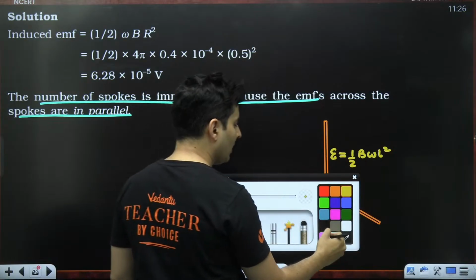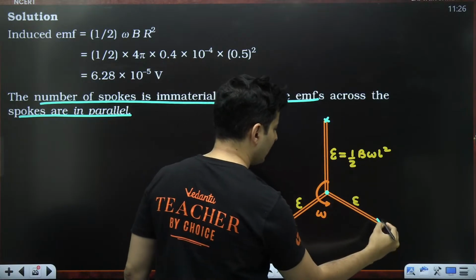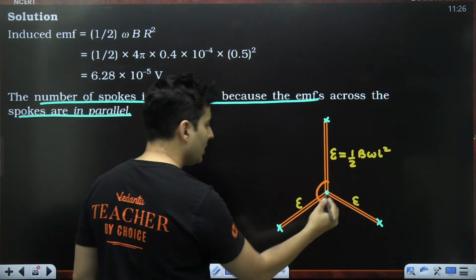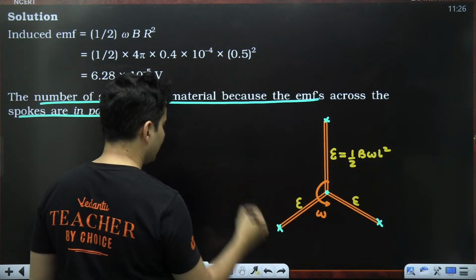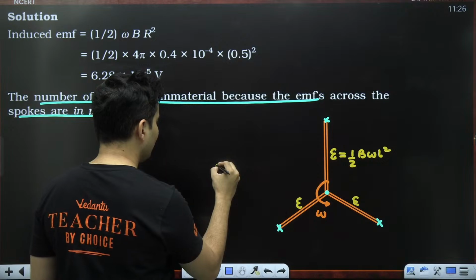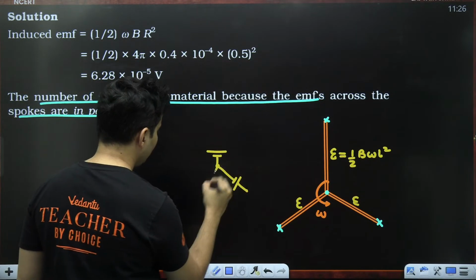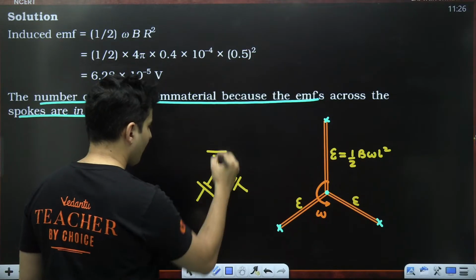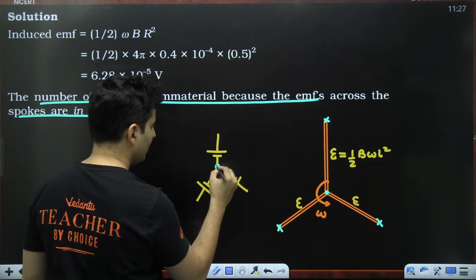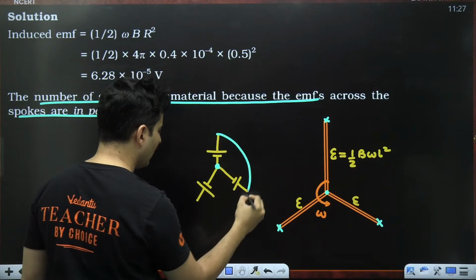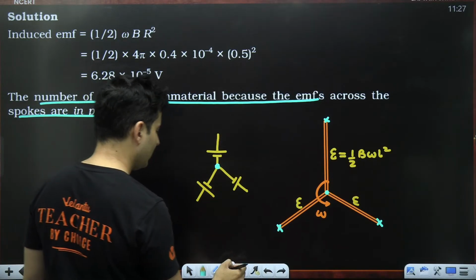So now, if you measure the EMF across this point and this point, this point and this point, this point and this point, each of them will behave like a battery but in parallel. Yes, understand this. Very, very important, guys. Each of them will behave like a battery but in parallel, like this. This is your common point, and all these outer points, you can think of them to be at the same potential, guys. Very, very important.